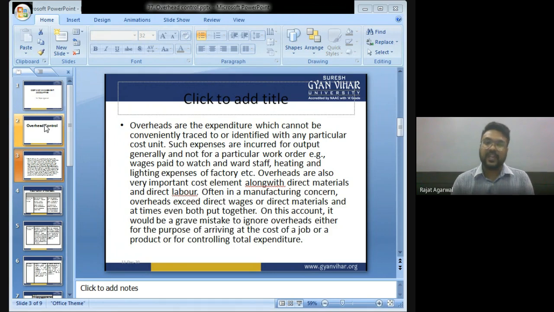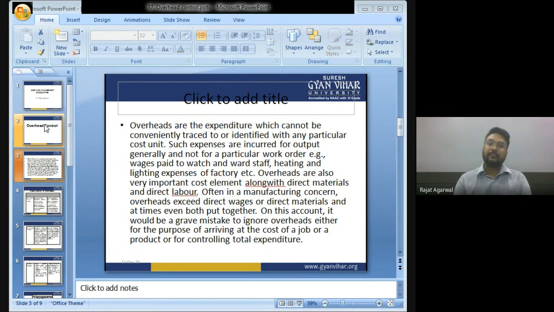Such expenses are incurred for output generally and not for a particular work order. Example, wages paid to watch and ward staff, heating and lighting expenses of factory, etc. Overheads are also a very important cost element along with direct materials and direct labor.